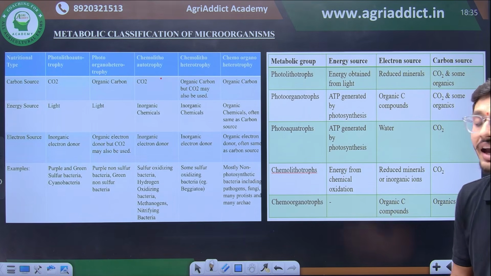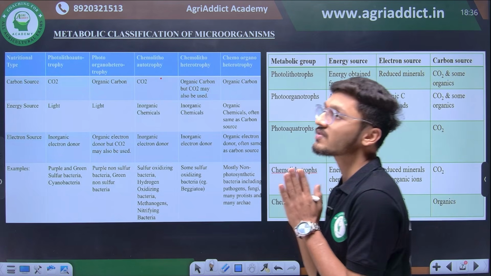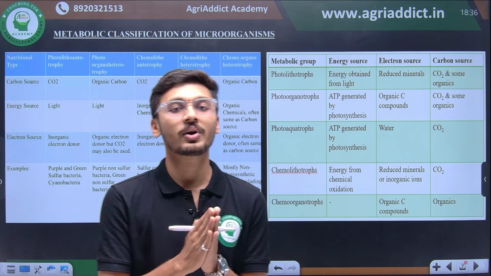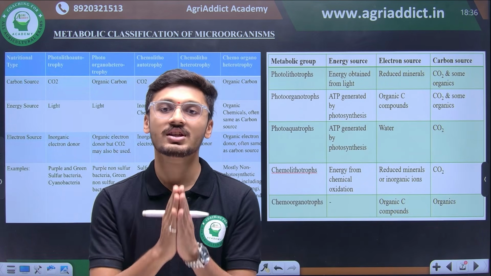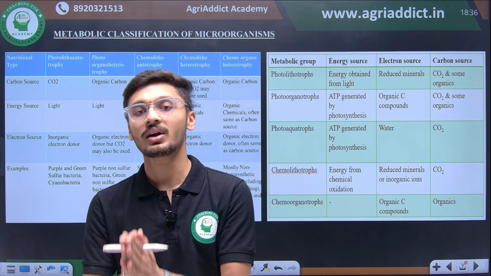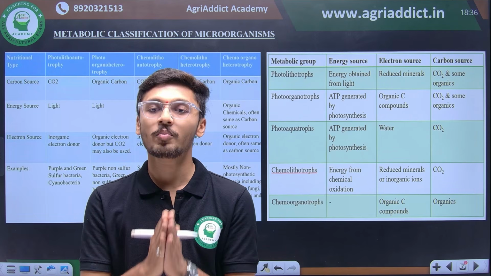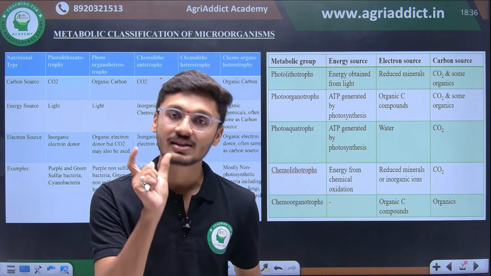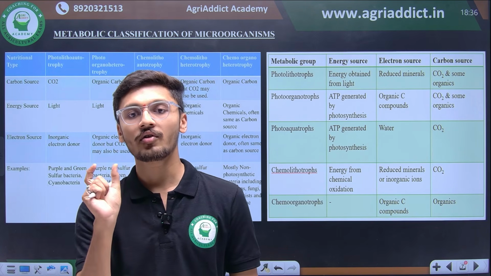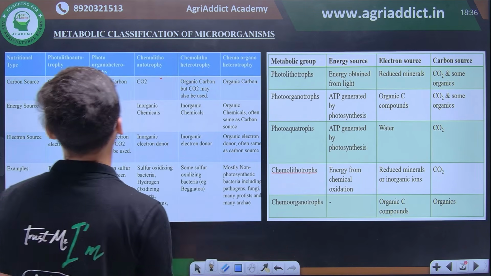And now we have the most important category, which is very important from the exam point of view, because questions will come from here, which are photoautotrophic, which are chemoautotrophic, which are heterotrophic organisms. Such organisms will be asked in the exam. So let's understand what is this metabolic classification of microorganisms. So first we have